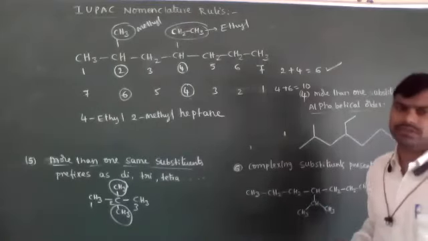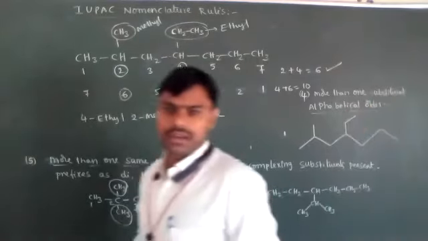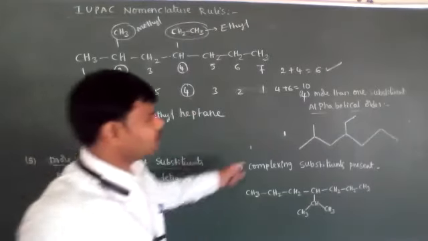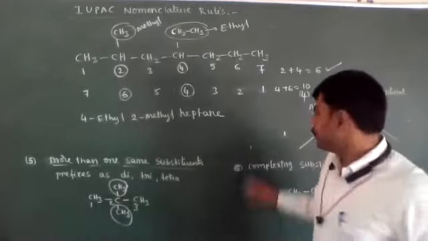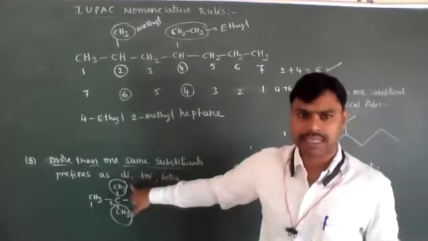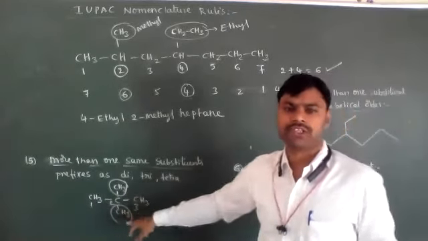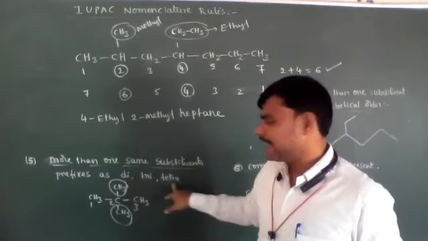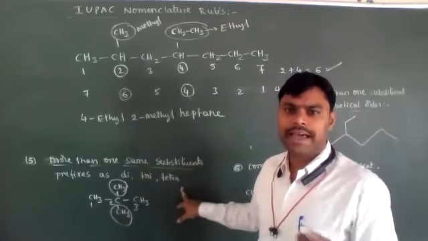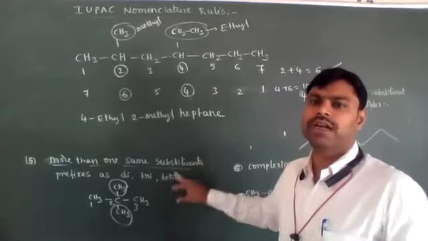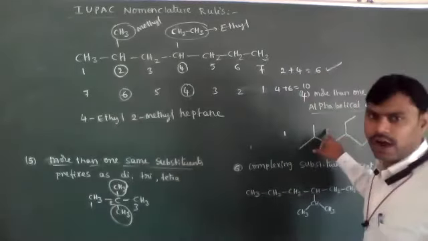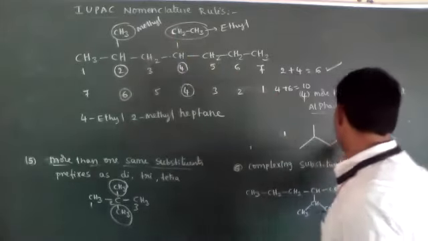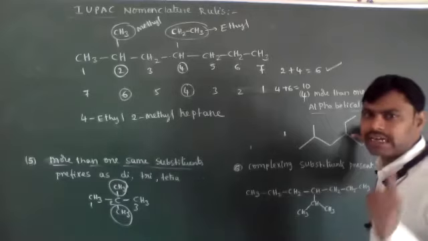Anybody have any doubt? If more than one same substituent is present, then after identification of the positions, we have to write di, tri, tetra. If more than one different substituent is present, after identification of the positions, while writing the names, we have to follow the alphabetical order.